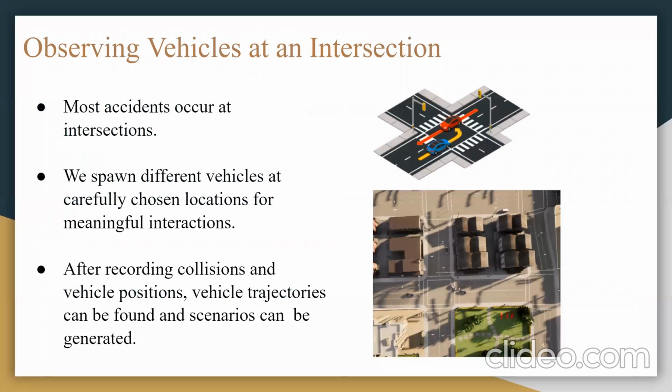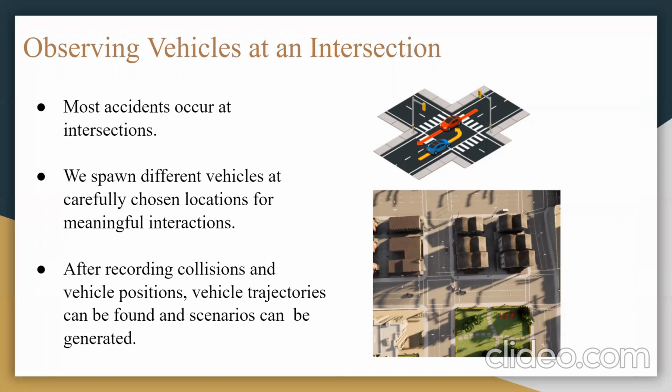So what did we actually do? We took an intersection, as you see on the photo at the bottom right. This is the intersection that we specifically looked at. We spawned different kinds of vehicles at different points so that we get to see meaningful behavior. Some of these vehicles are aggressive. Some of these vehicles behave cautiously. Some of them behave more normally, like normal human drivers, not aggressive, not too cautious.